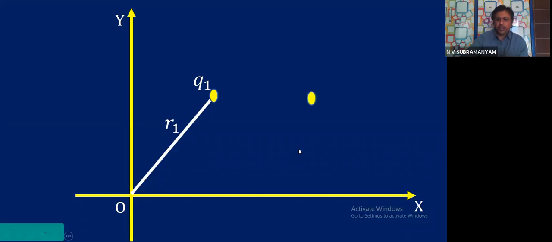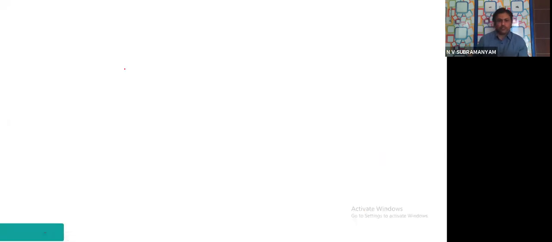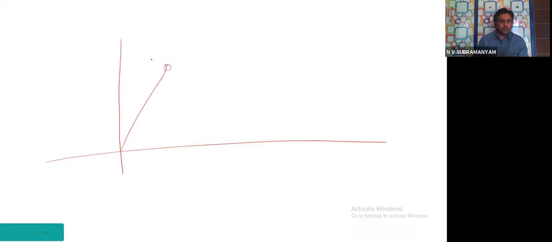In that electric field, this Q2 is coming from infinity to the point. So you can imagine like this. If you see the coordinate space, this is the position of Q1. This is the origin. This is the y-axis. This is the x-axis.